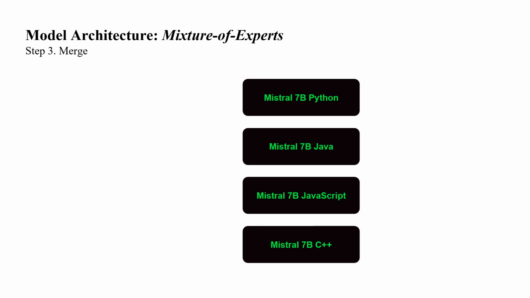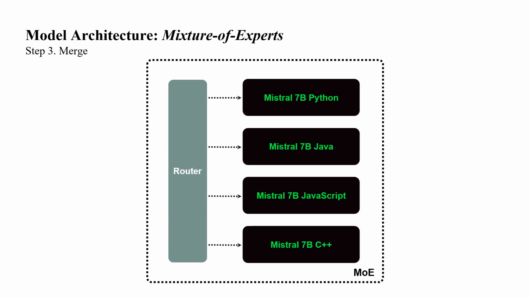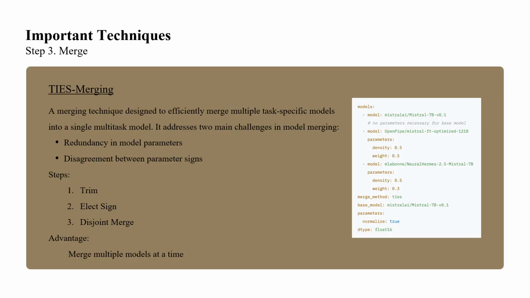So in this step, we united the expert models into one single model. This architecture also consists of a key component known as the routing network, which identifies and selects the most suitable expert model for the input task to yield the corresponding output. The expert selection is based on the hidden representation of the input prompt.